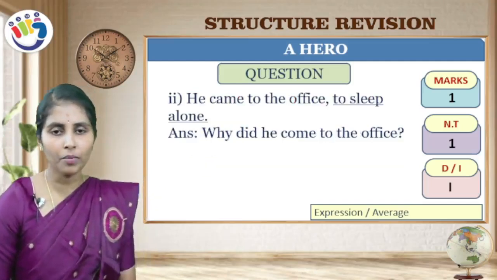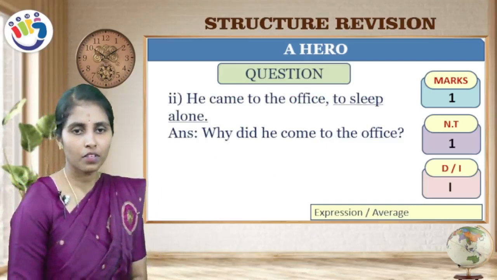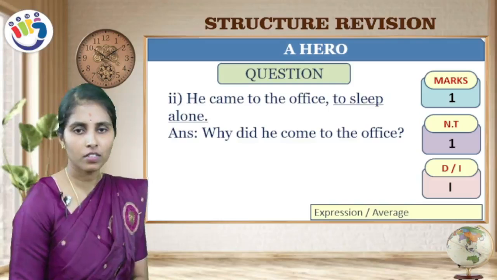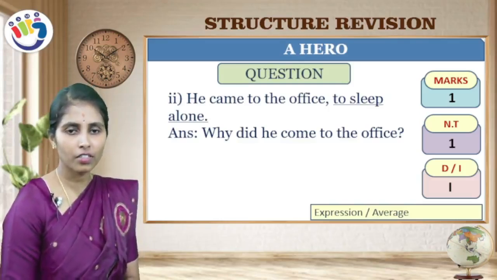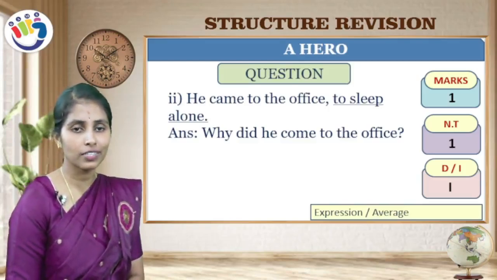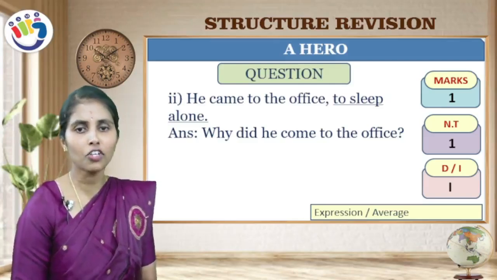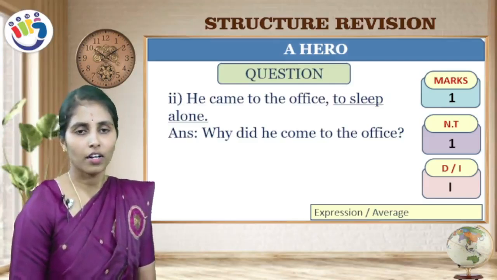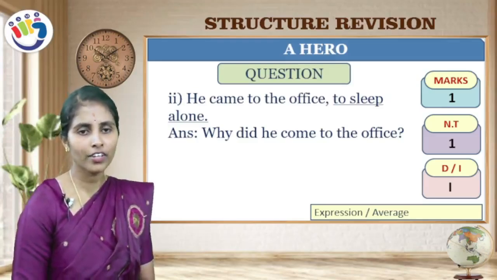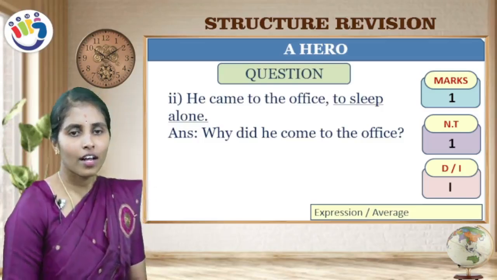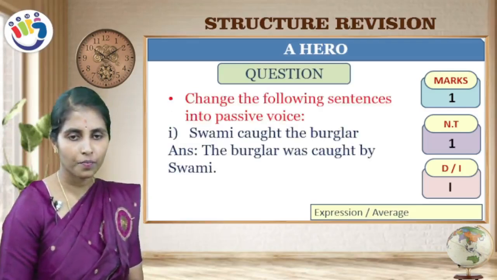Next question. He came to the office to sleep alone. Here the underlined words are to sleep alone. So how can you construct the question, children? Why did he come to the office?